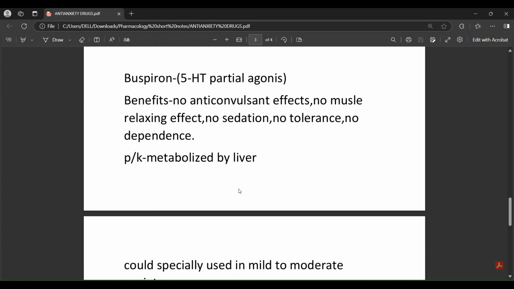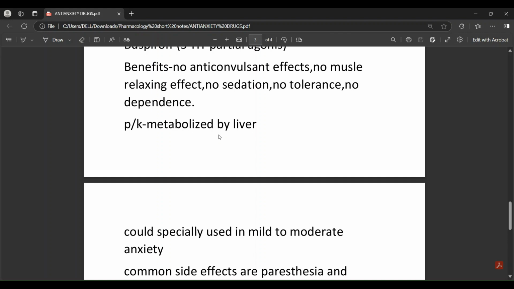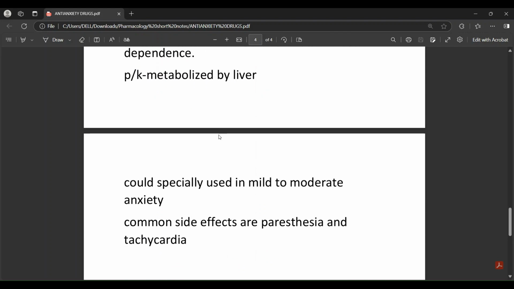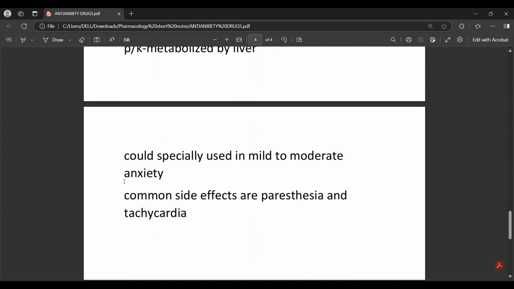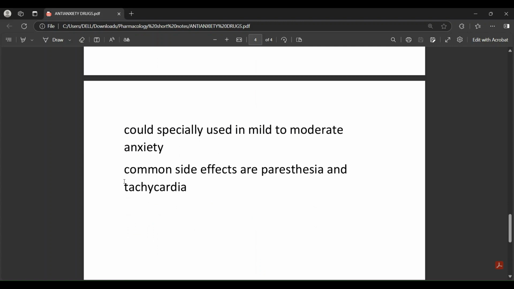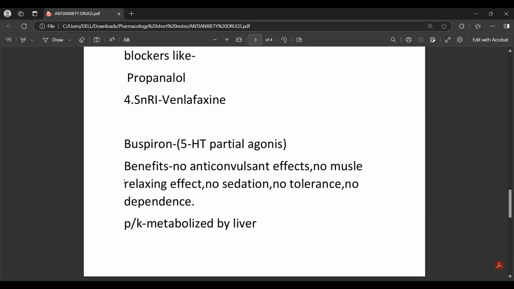And buspirone. What is buspirone? It's a 5-HT partial agonist. There are some benefits: no anticonvulsant effect, no muscle relaxant effect, no sedation, no tolerance, no dependence, which benzodiazepines have. That's why we prefer buspirone in anxiety patients. Pharmacokinetics: it is metabolized by the liver. It could be especially used in mild to moderate anxiety. Common side effects are paresthesia and tachycardia.